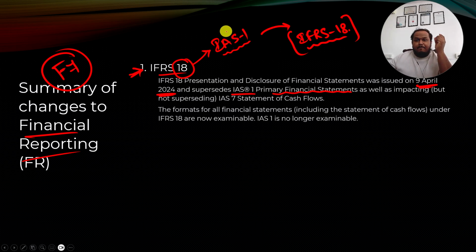Because if you remember, if you have already gone through the classes of F7, or if you have already studied F7, then you should know that, in cash flow statement at the bottom, we do something called as reconciliation of profit before taxes from income statement and cash flows, right? So that reconciliation will be impacted because of IFRS 18, because there are changes in income statement. P&L statement presentation is different in IFRS 18. It does not match with IAS 1.